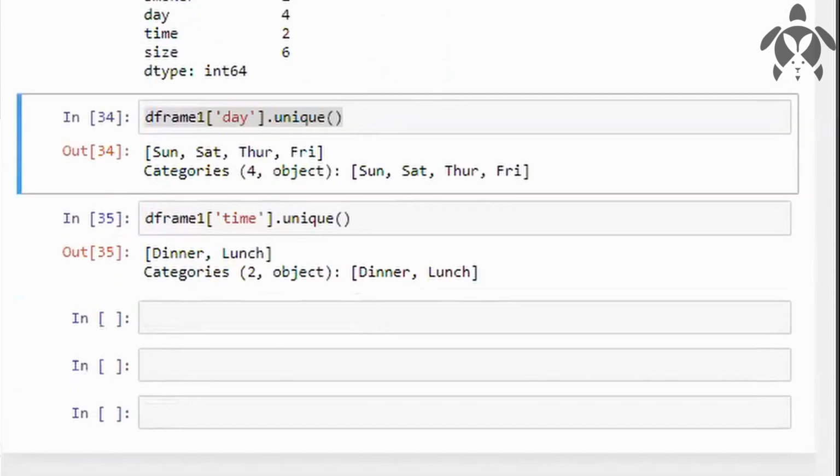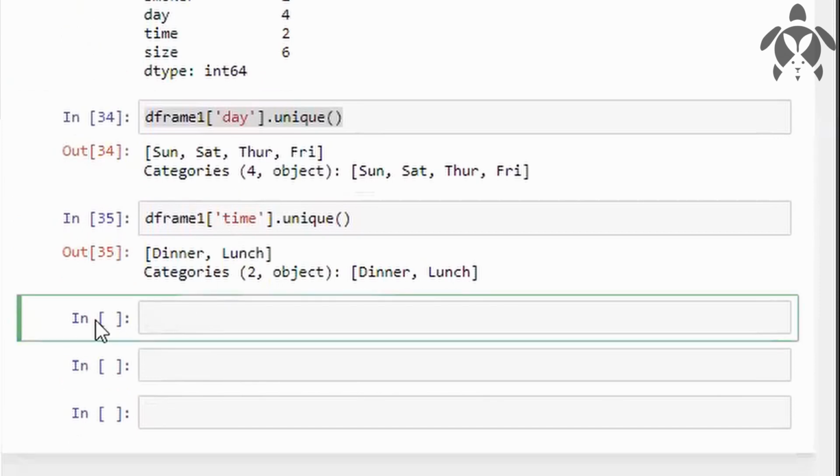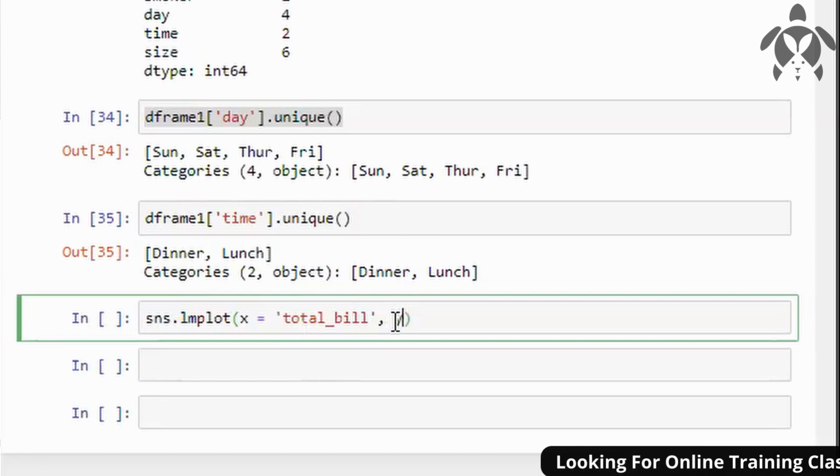Now we will plot a graph and see. We will use sns, Seaborn, for visualization. Suppose I want an lmplot. We need to mention which variable to take on x and which on y. I'm taking total bill on x. Here we will get to know with what bill amount they are spending what amount in tip. So on y I'm taking tip.